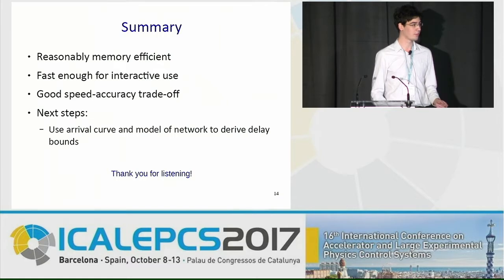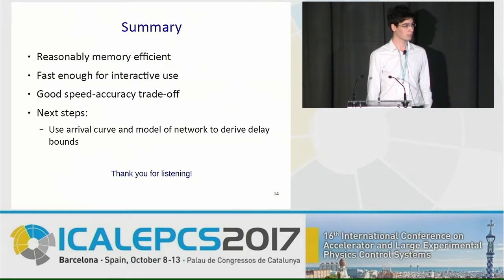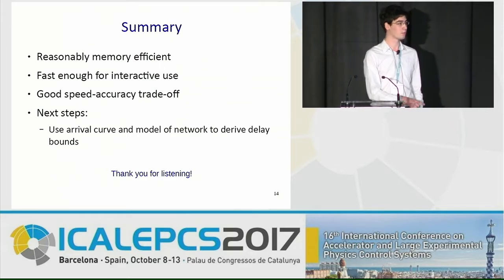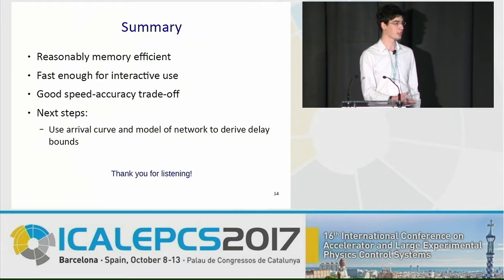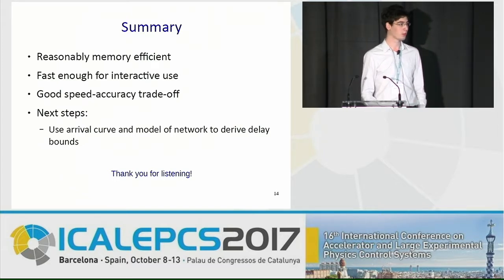So what we are actually verifying is the communication, yes. So your models are based on the specification. The arrival curve model is based on the specification because that's what actually changes with the specification. The rest of the network model would depend on your network topology.